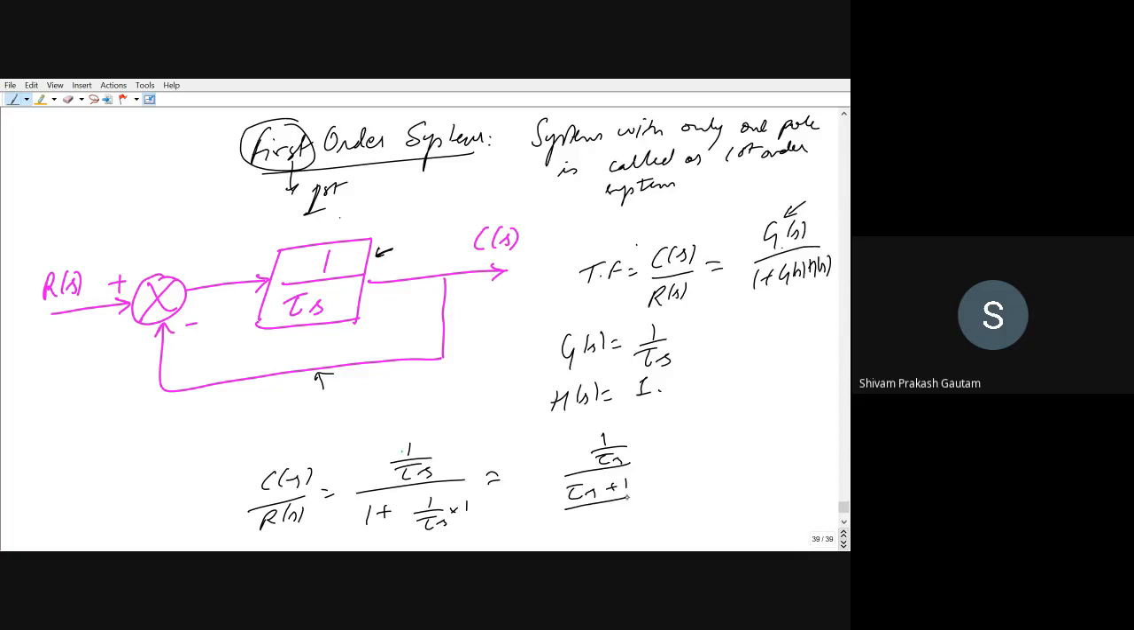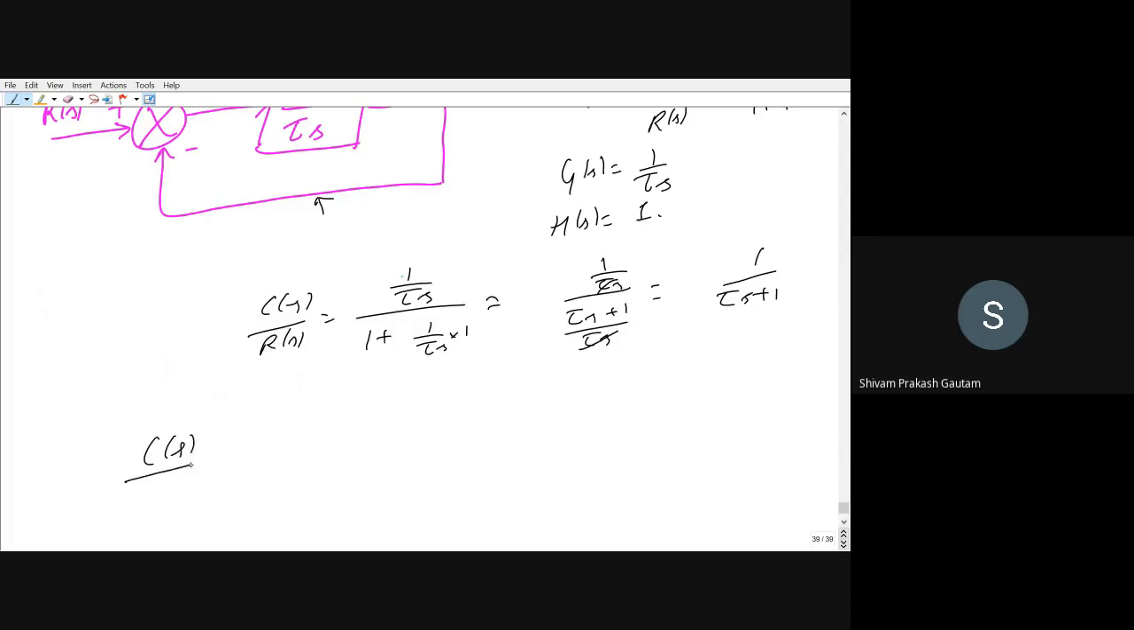So this will be equal to 1 upon tau s plus 1 upon tau s. So tau s will cancel out, and this will be equal to 1 upon tau s plus 1. So you can see C(s) upon R(s) is equal to 1 upon tau s plus 1. The number of poles here is 1. Zeros are given by the numerator, so there are no zeros.